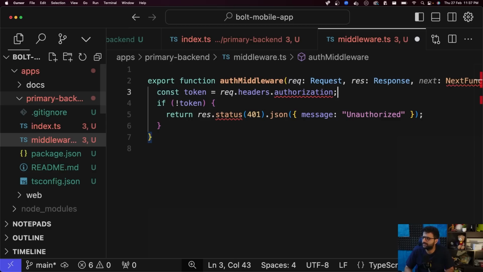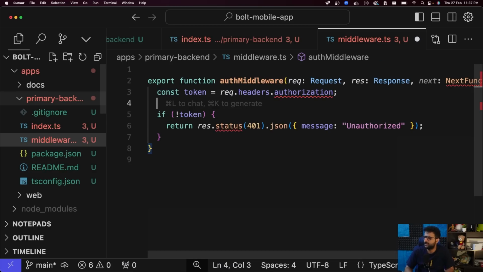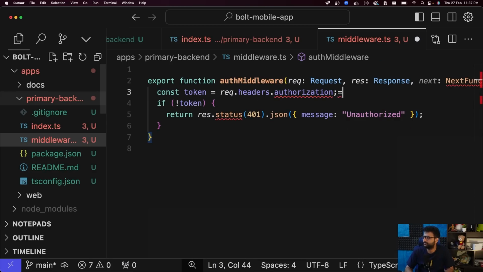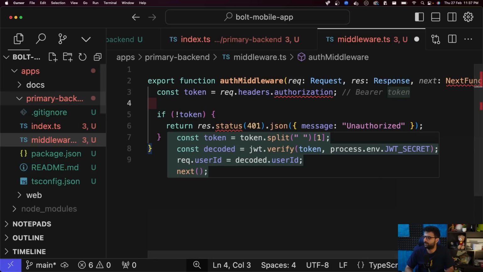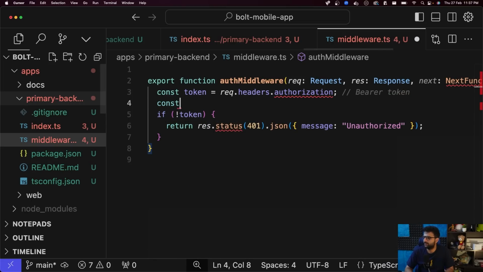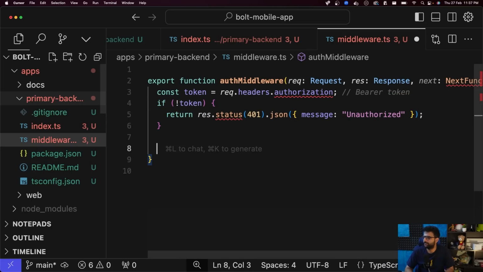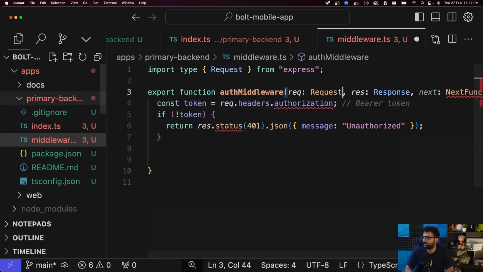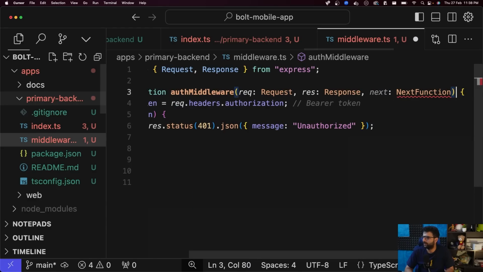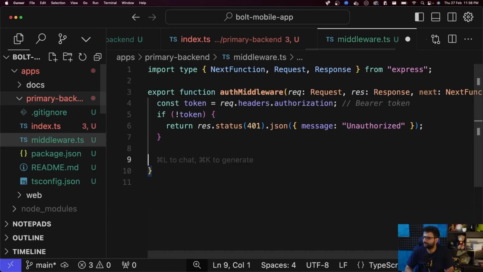We'll get an authorization header from the user. Assume it's of this format, bearer space token. So what we'll say is, if not token, return 401. I need to add these imports in express, and the next function also comes from express.